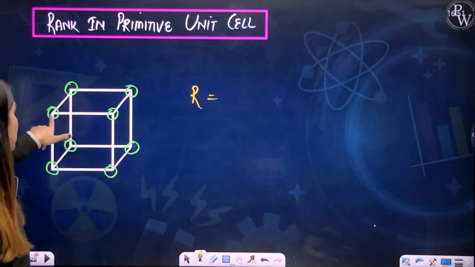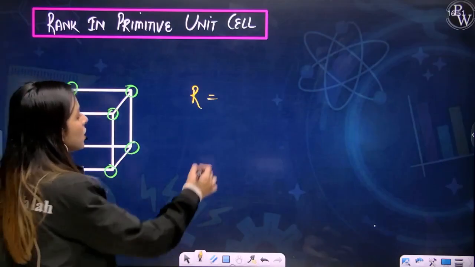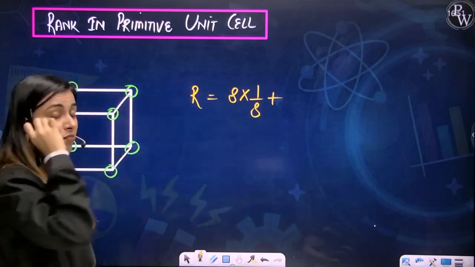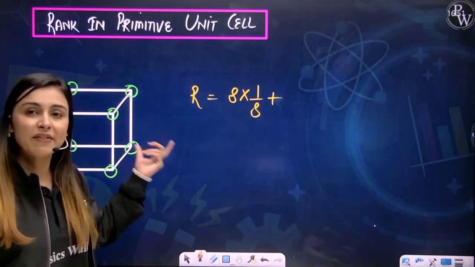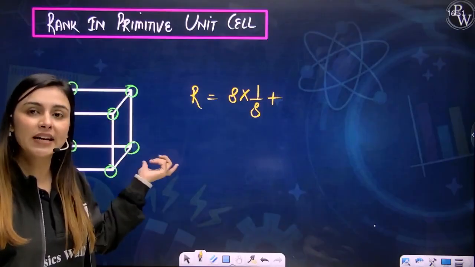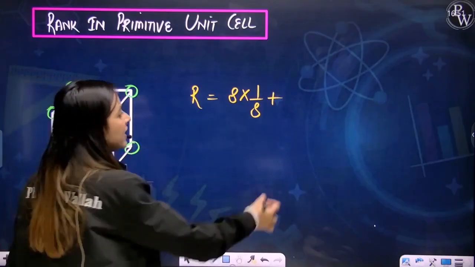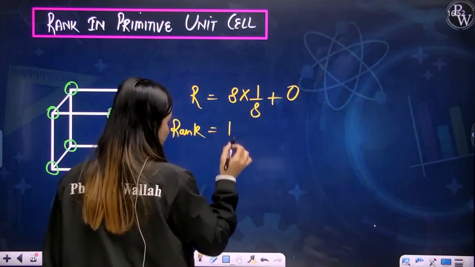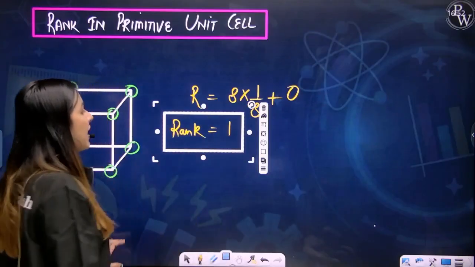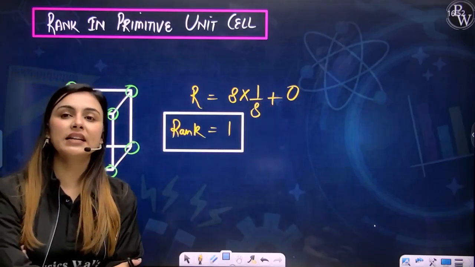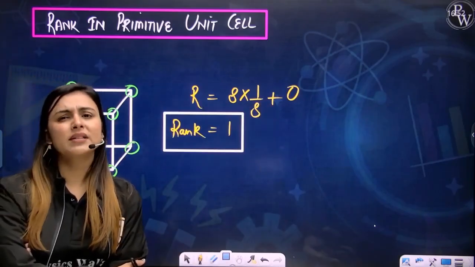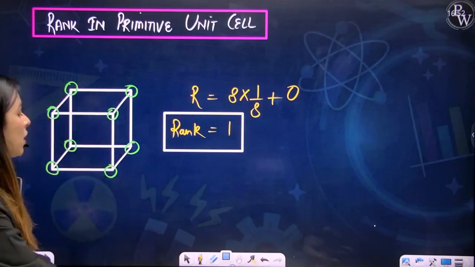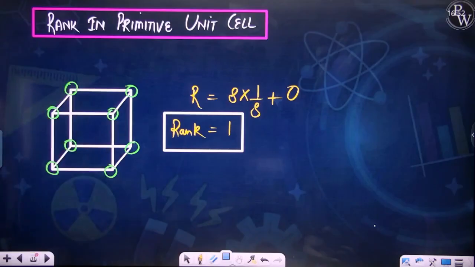How many corner atoms are there? 1, 2, 3, 4, 5, 6, 7, 8. So 8, and the contribution is 1/8. Do we have any atom at face centers? No. Do we have any atom at body center? No. Do we have any atom at edge? No. So all else would be 0. So can I say that the rank of a primitive unit cell is always equal to 1? The rank for a primitive unit cell is always equal to 1 because the atoms are present at the corners only. So this is how you calculate the rank of a primitive unit cell.